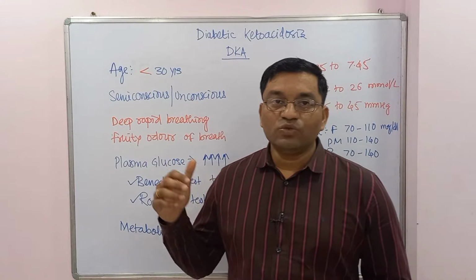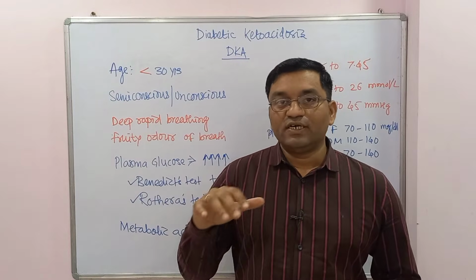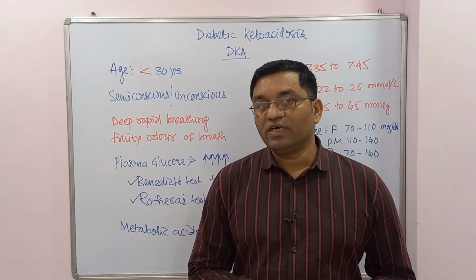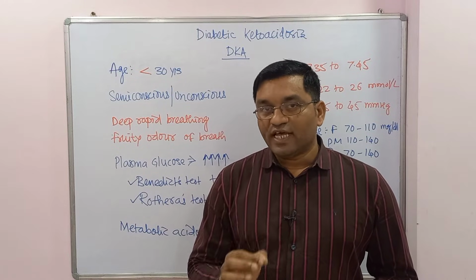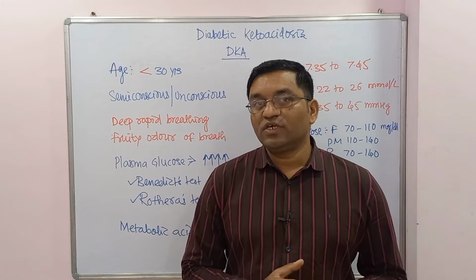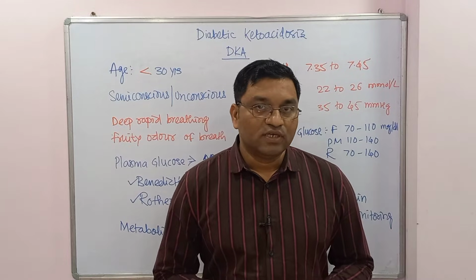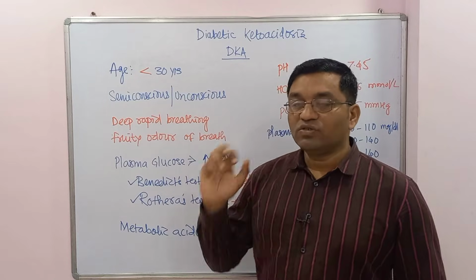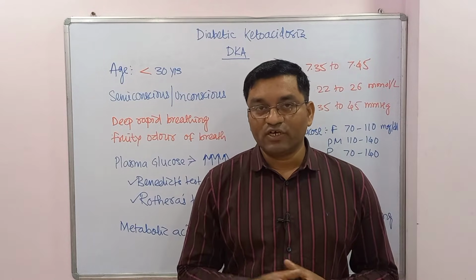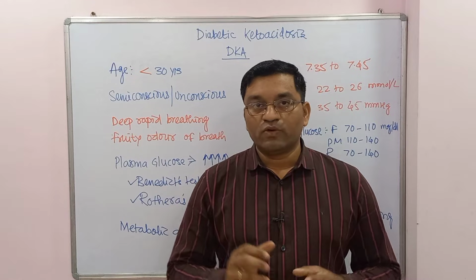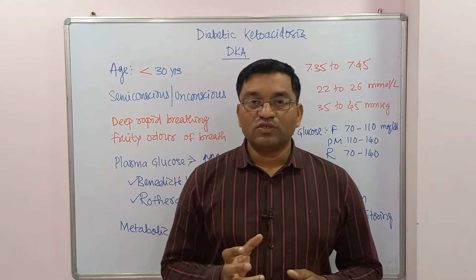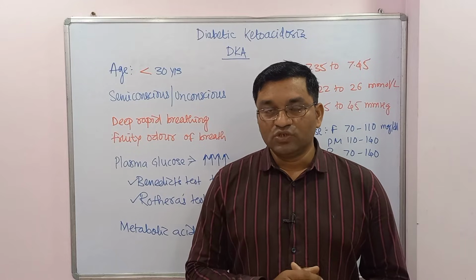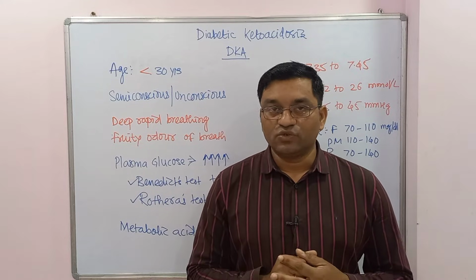That mainly includes a patient around 30 or less than 30 years of age, because it is a main complication of type 1 diabetes mellitus, that is insulin dependent diabetes mellitus. Then the patient will be brought to the hospital in a semi-conscious or unconscious state or in a comatose condition. Why is there an unconscious or comatose condition? Because of dehydration and acidosis.